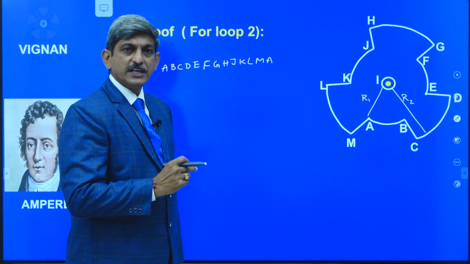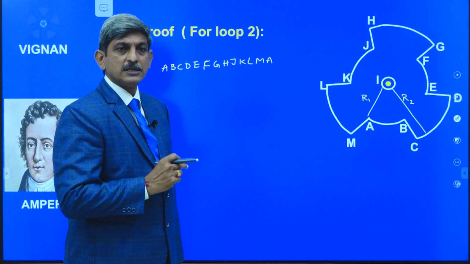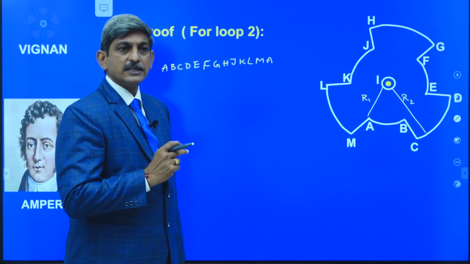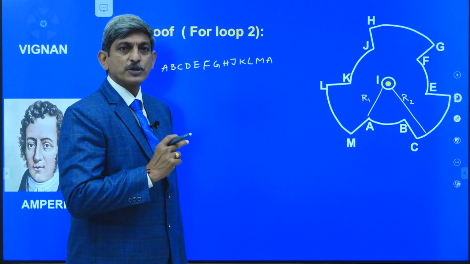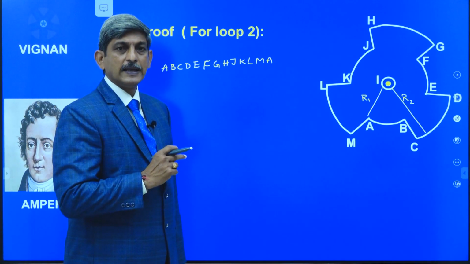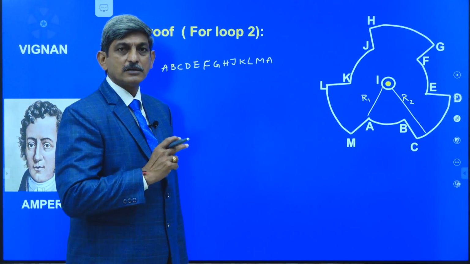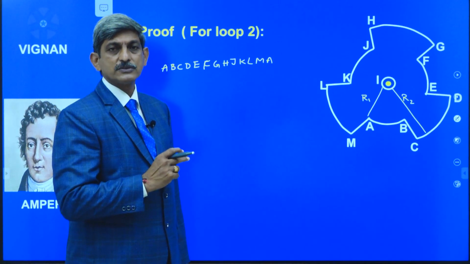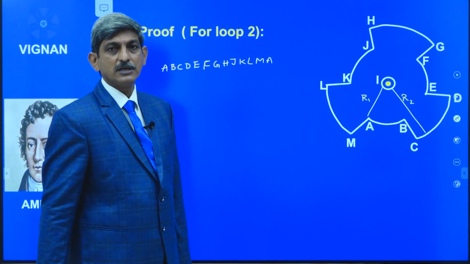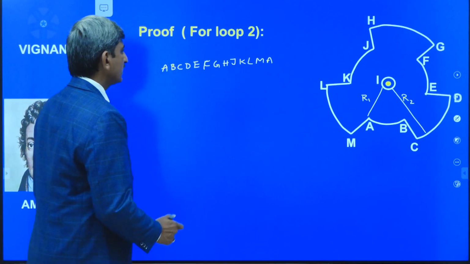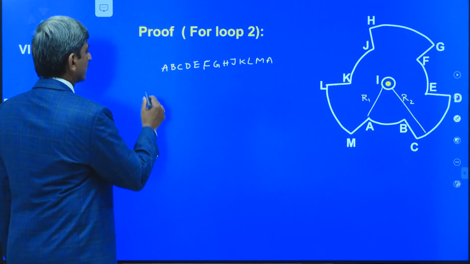Now to verify the Ampere's circuital law, I am going to calculate the B bar dot DL value for each and every portion of the arc. By adding all those B bar dot DL bar values, we can prove the Ampere's circuital law. First of all, let us consider the AB arc.